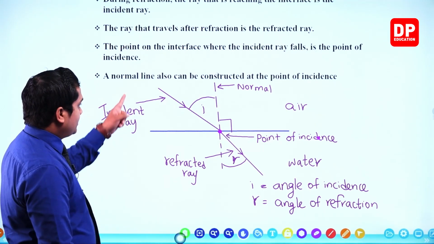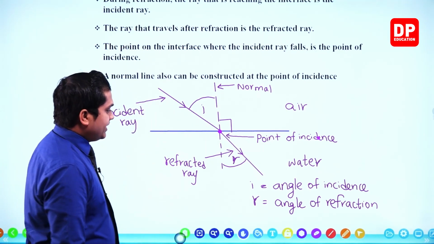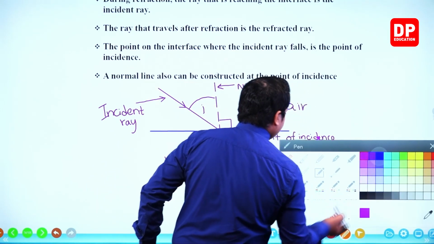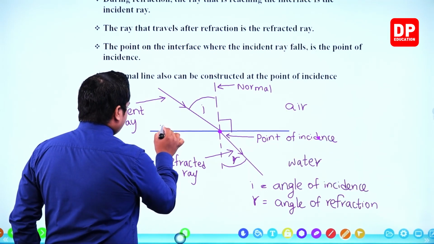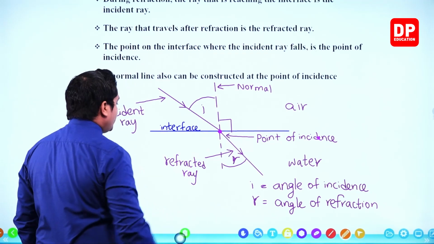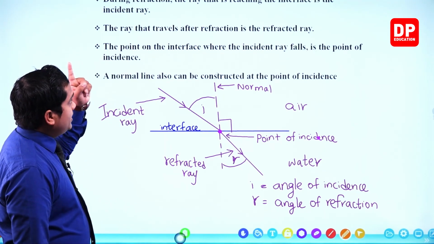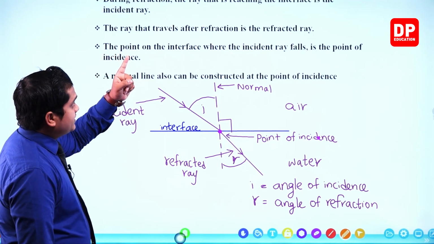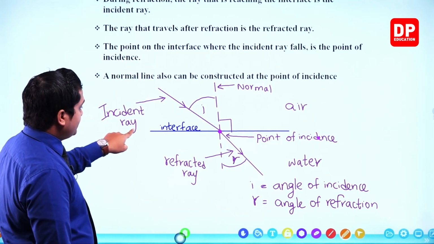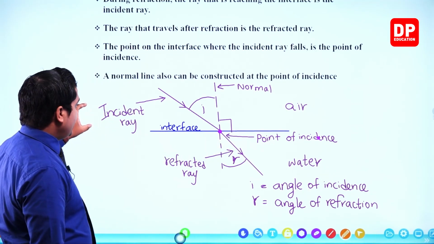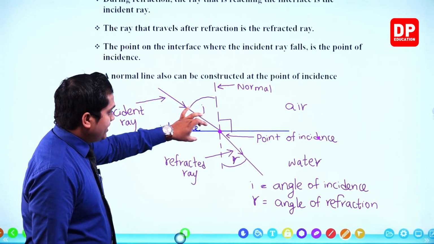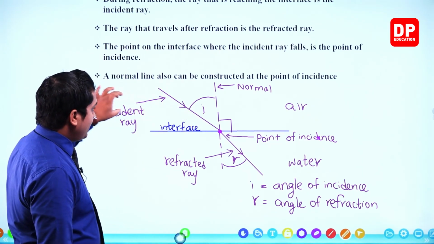Okay. So the light ray which is coming towards the interface. This blue color line is the interface. During refraction, the ray that is reaching the interface is the incident ray.